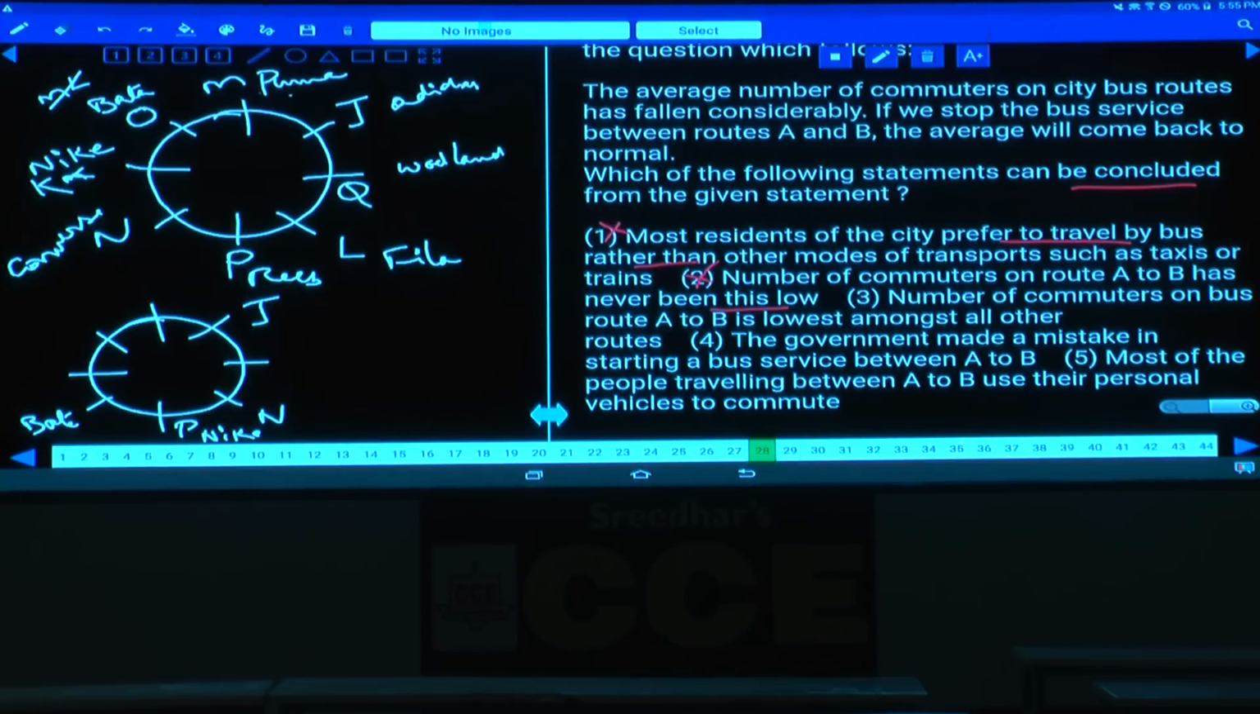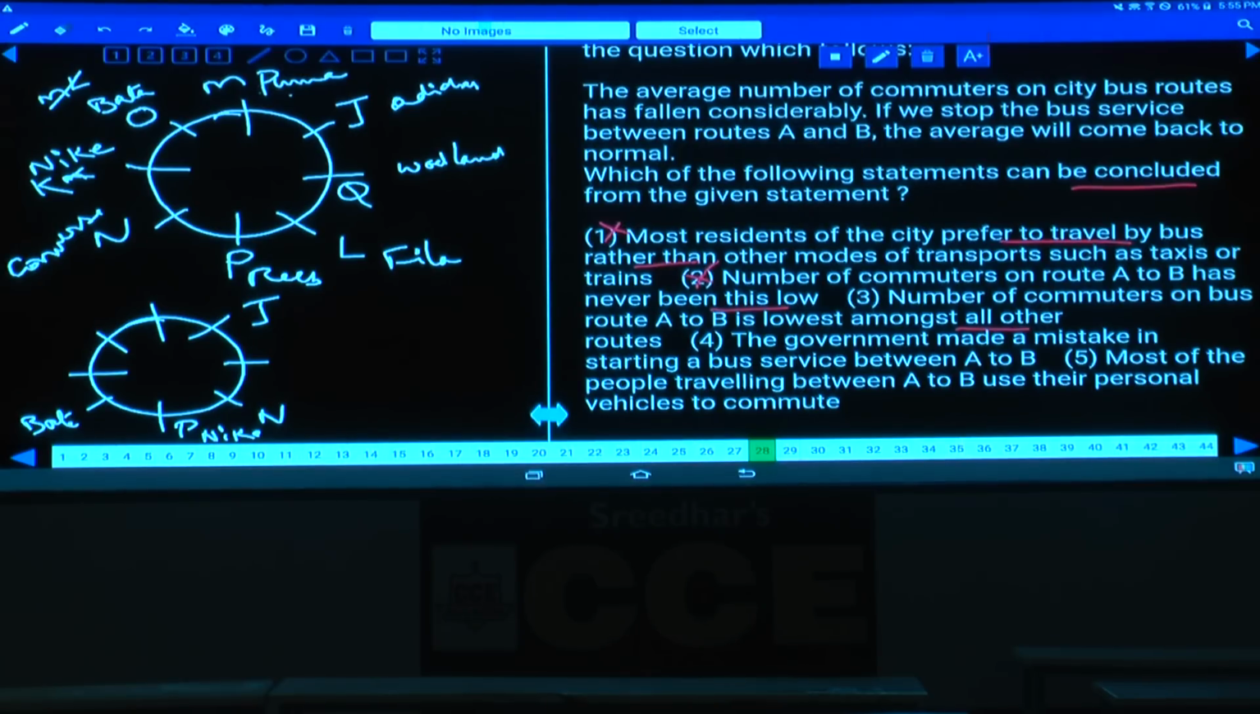Number of commuters on bus route A to B is the lowest among all other. Among all other means when compared with the remaining bus routes, is this bus route the minimum or not? Hence that is the very basic reason why the average is coming down just by including the number of commuters who are traveling through A and B. Then what is your answer here?